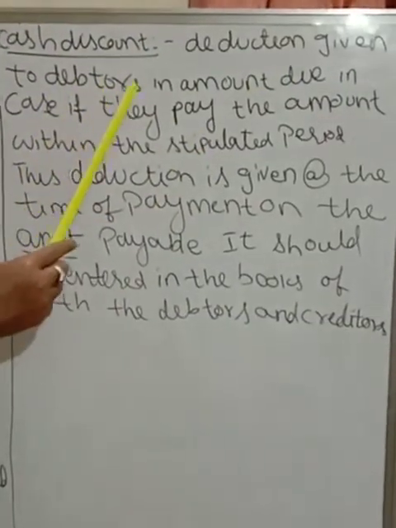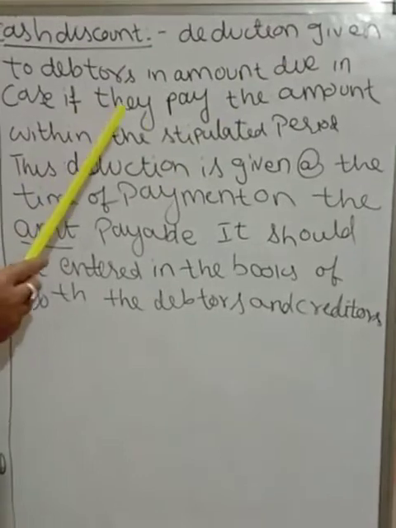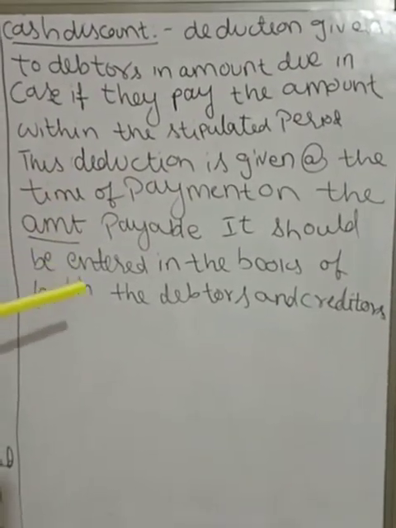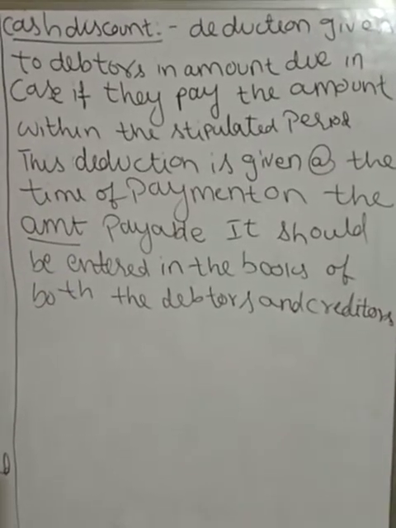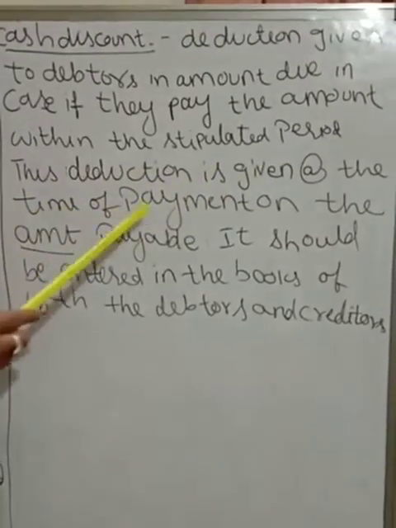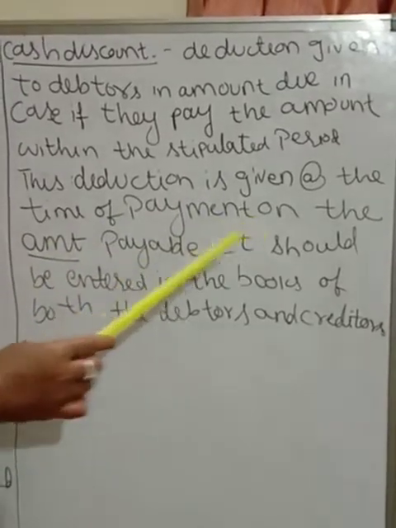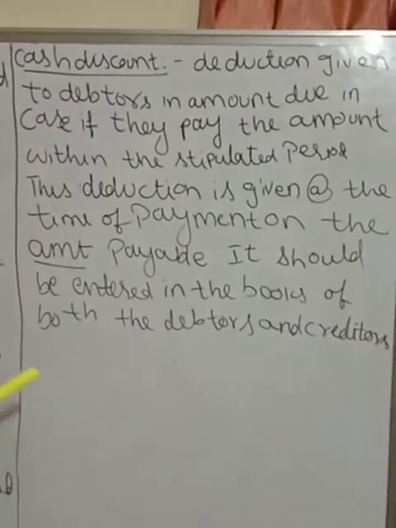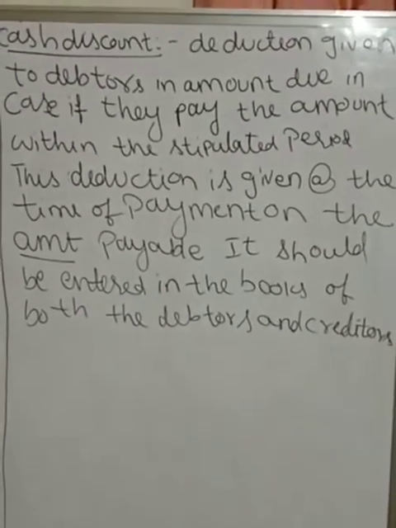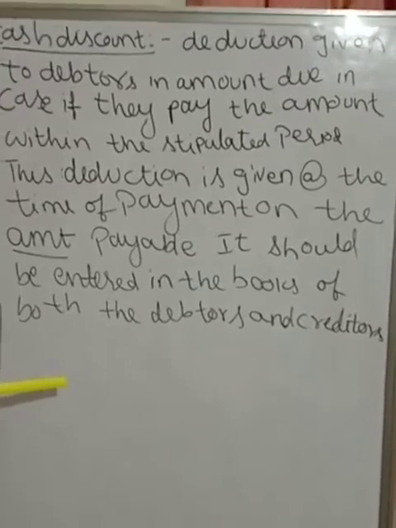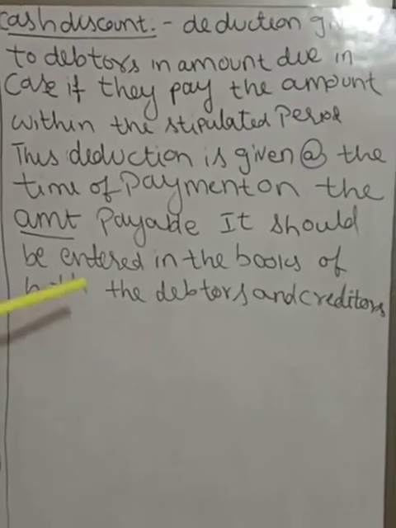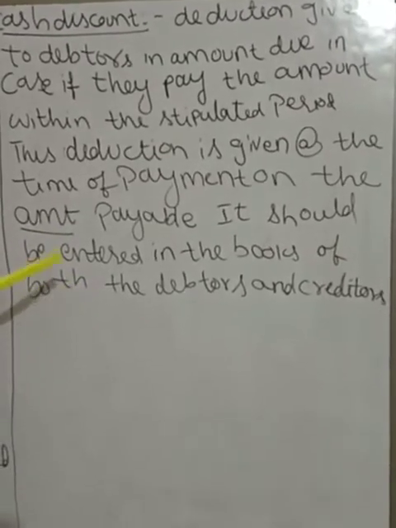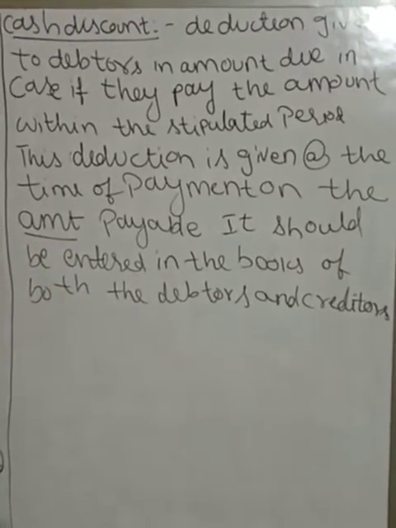Cash discount is the deduction given to debtors on the amount due if they pay the amount within the stipulated period. They have given some period, and if they pay within that period, the deduction will be given. This deduction is given at the time of payment. For example, in colleges also, if we pay the full amount at a time, they give a deduction. That deduction we call cash discount.